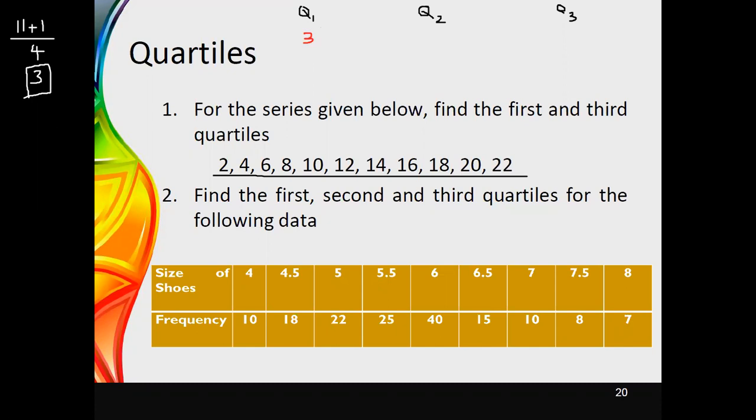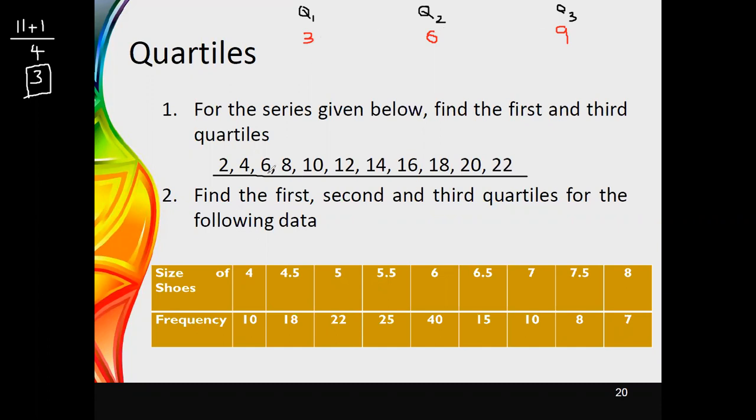Then to identify the second quartile, it is simply 2 times this quantity. Therefore, 3 has to be multiplied by 2, so the value would be 6. Therefore, the value at the sixth position will be considered as the second quartile. And to identify the third quartile, it is actually 3 times this quantity. Therefore, you will get this value as 9. Now you can see that we have already identified the positions. Therefore, we now need to obtain the values at these positions.